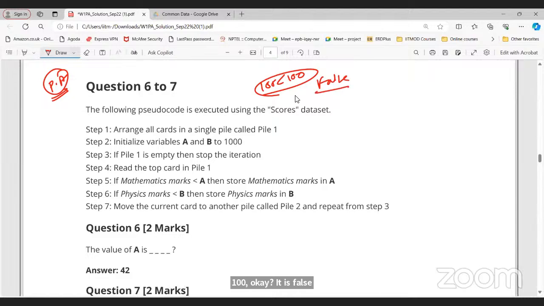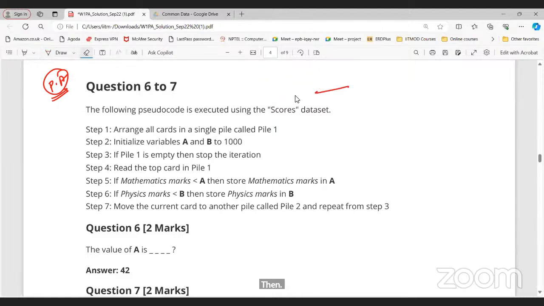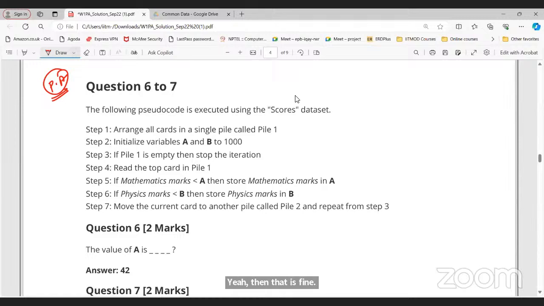Then there is no increment in any of the variables. Yeah, then that is fine. So just whatever I have explained, that is enough to solve that question. Don't worry about it.